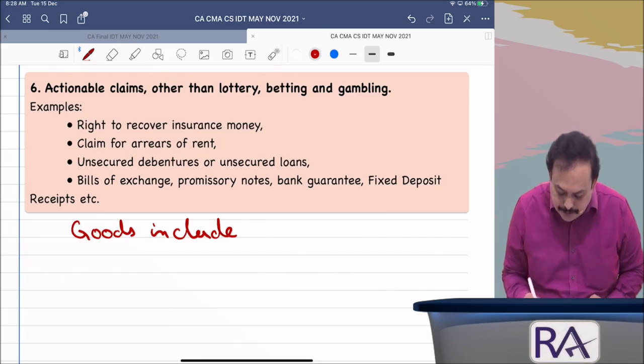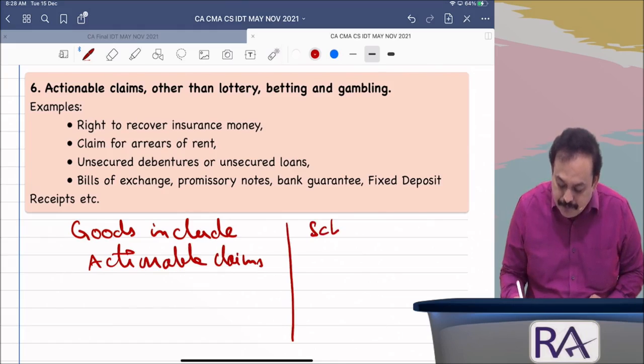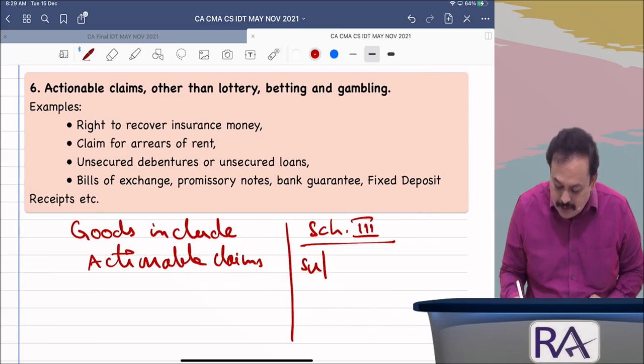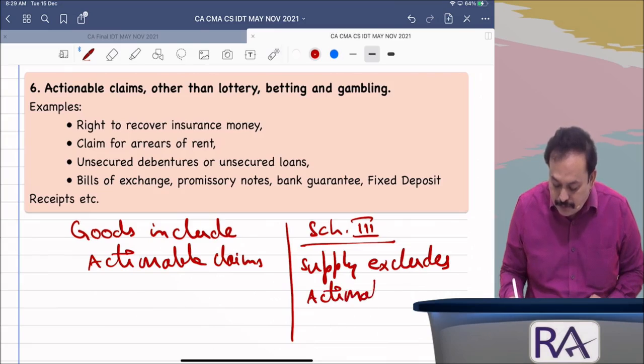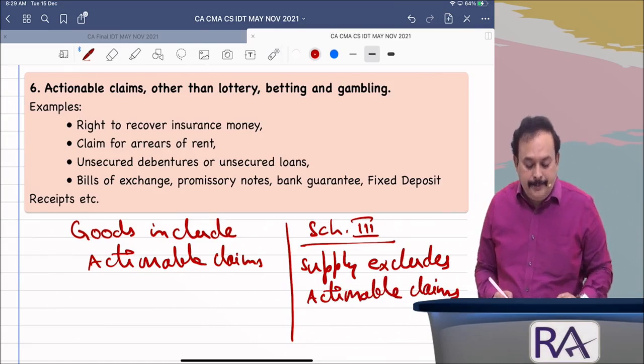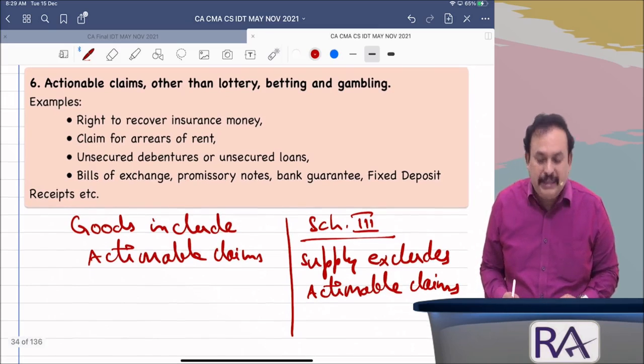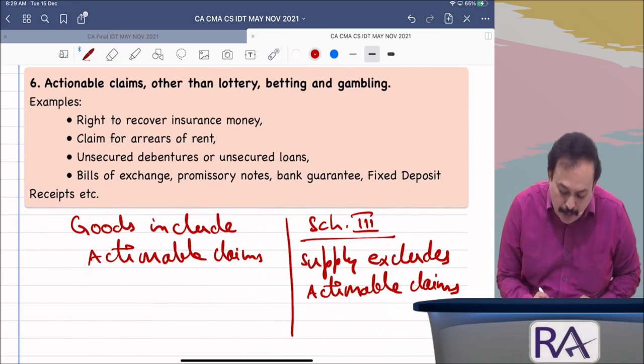Goods includes actionable claim, whereas Schedule 3 says supply excludes actionable claims. Got the clarity, sir? Then how should we identify this? Here there is one important area: other than lottery, betting and gambling.